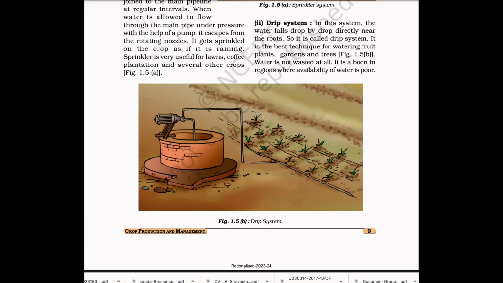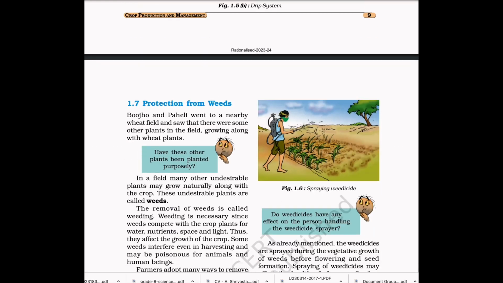Drip system. In this system, the water falls drop by drop directly near the roots. So it is called drip system. It is the best technique for watering fruit plants, gardens, and trees. Water is not wasted at all. It is a boon in regions where availability of water is poor.